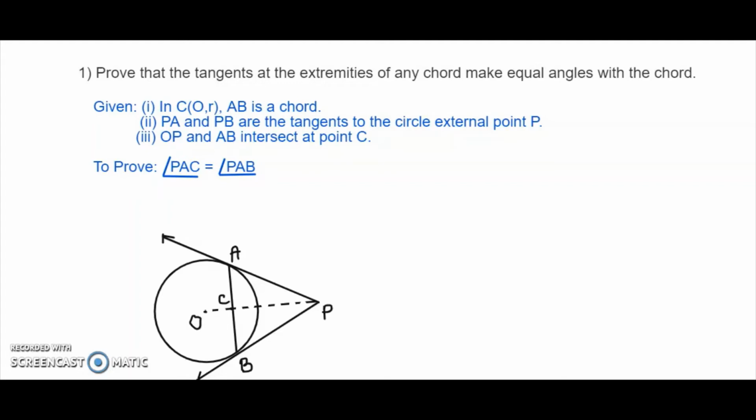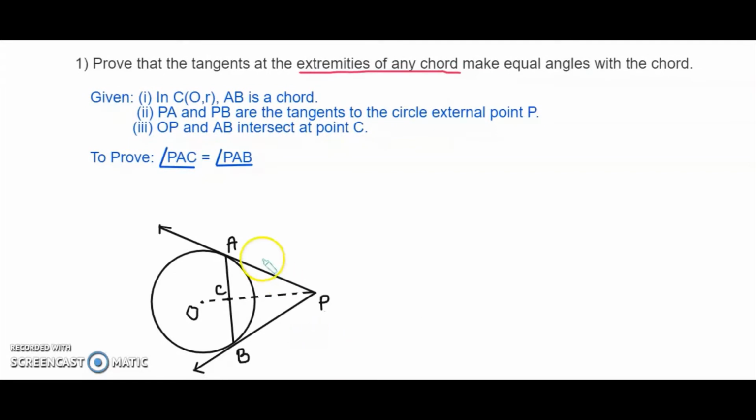Hello everyone. In this video we are going to talk about tangents and the relationship of the tangent with the chord of a circle. Now, as the question says, this is taken as a question, but it is also a theorem which says to prove the tangents at the extremities of any chord. Means the two endpoints of the chord are the points of contact for the tangents.